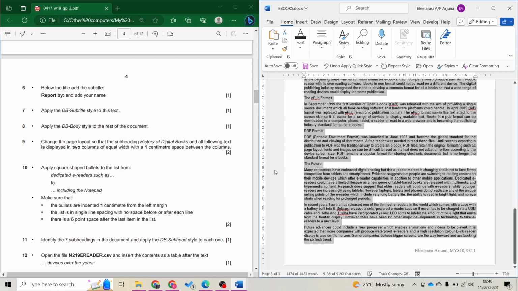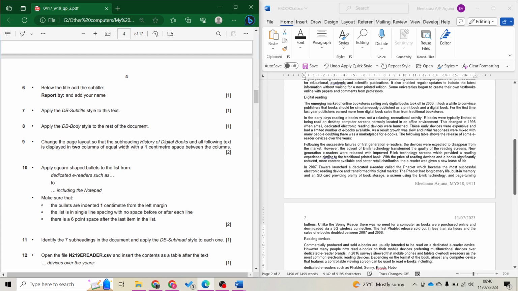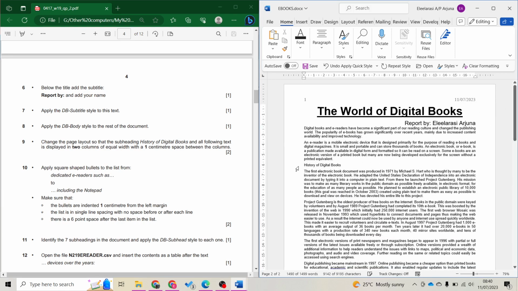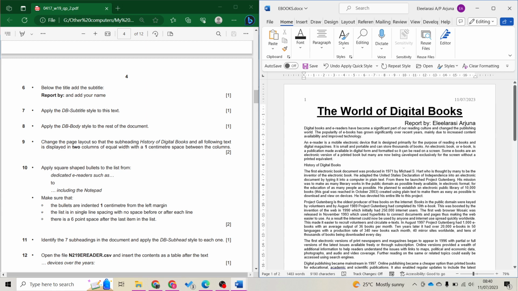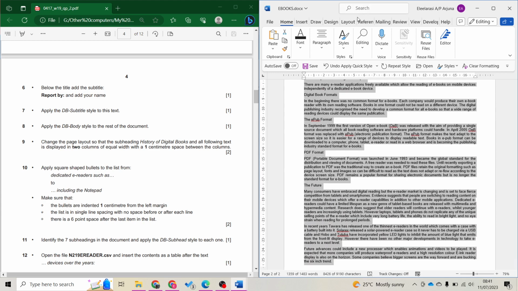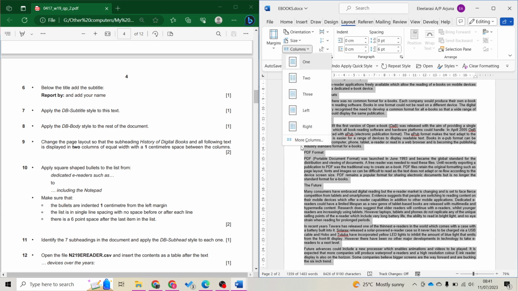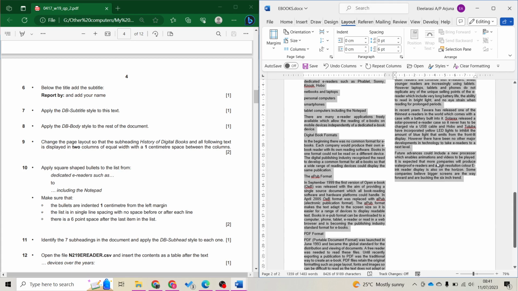Apply DB body. Done. Next, change the page layout so that the subheading history of digital books and all the following text, that means from here until the end. Control Shift arrow down from history of digital books. I'm going to change the layout. Go to layout, columns, more columns, choose 2 columns, and then for the spacing you put 1 centimeter. Press OK. Now you should get this.